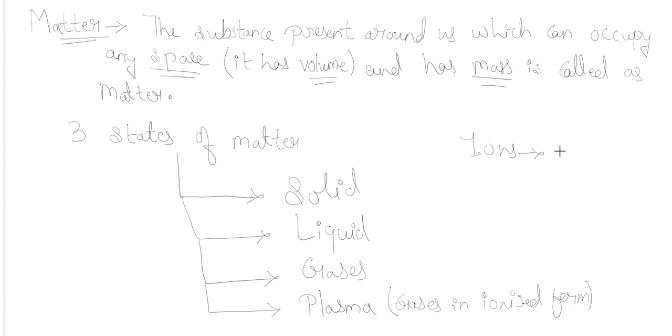When any species or substance generates charges, either positive or negative, they are known as ions. There are two types of ions, cation and anion. When these are formed in gases due to electric current, that state of matter is known as plasma.